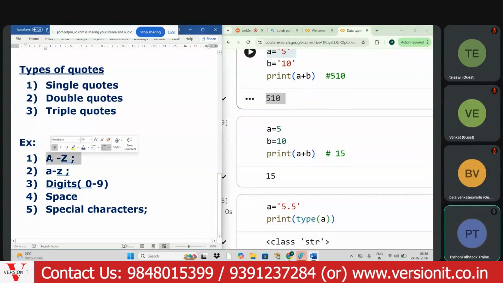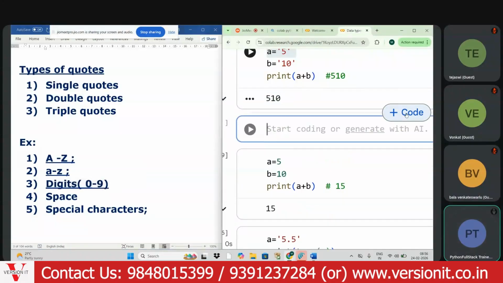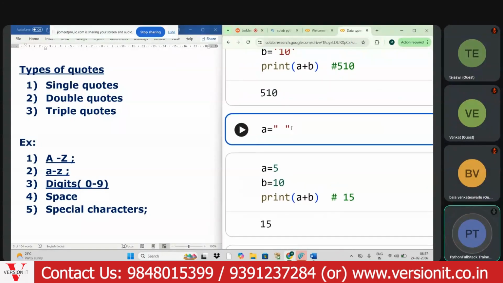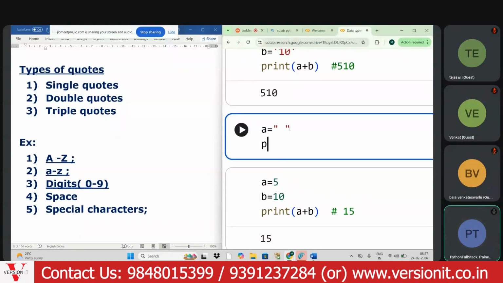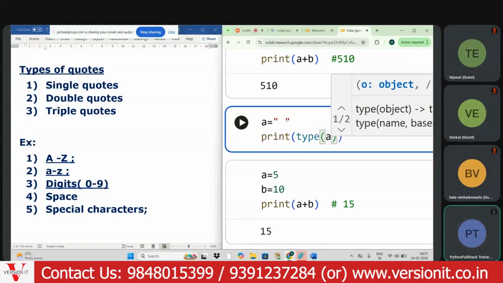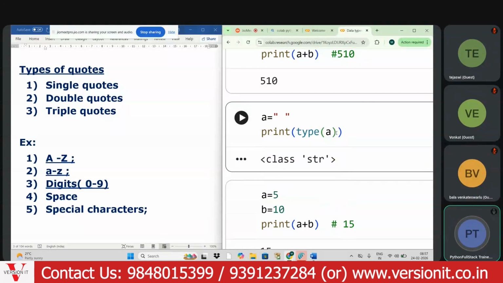Okay, fine. So great, uppercase letters, lowercase letters, even digits also, if you enclose them in quotes, will be considered a string. And surprisingly, my dear aspirant, space is also considered a string. If I write it here, so here a space is there now, and if I print type of a, what will happen? We'll get the output as string here.